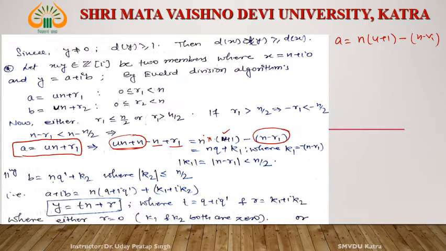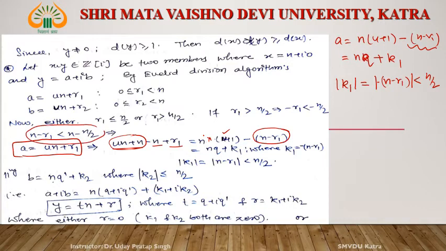We call it n into q plus this thing, which we call k1. Then mod of k1 is equal to n minus r1. And n minus r1 is less than n by 2, that we already discussed. Then mod of k1 is less than n by 2. Remember this thing, mod of k1 is less than n by 2.